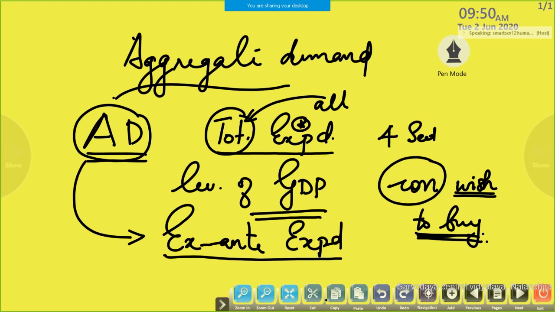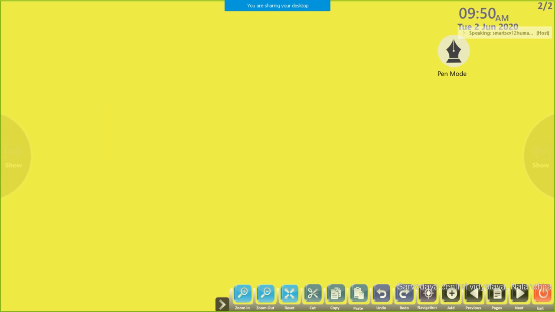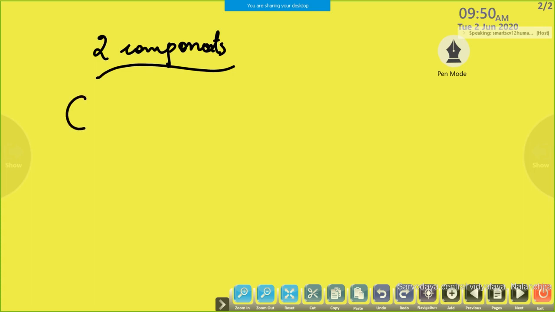Then aggregate demand has two components. Aggregate demand has two components according to Keynes, that is consumption expenditure and investment expenditure. Okay, consumption expenditure from which sector? From household sector. So we can say household consumption expenditure.